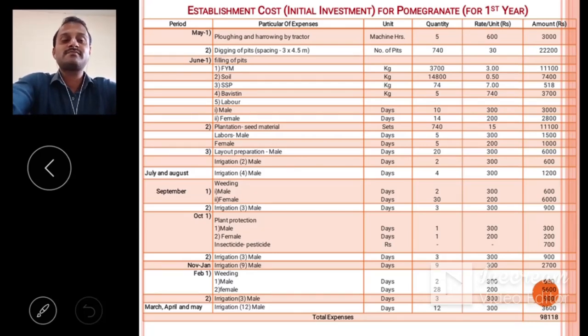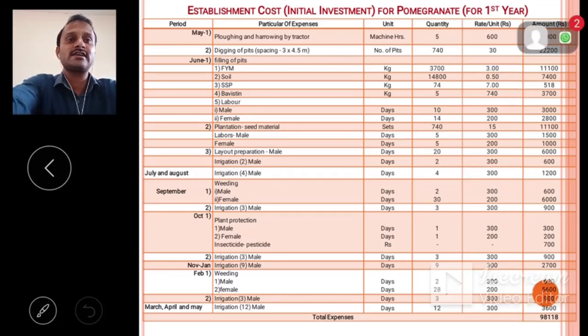In the case of mango orchards the establishment period may be 5 to 10 years, in coconut maybe 7 to 10 years. According to that, the establishment period of fruit crops varies. We take here the example of pomegranate.